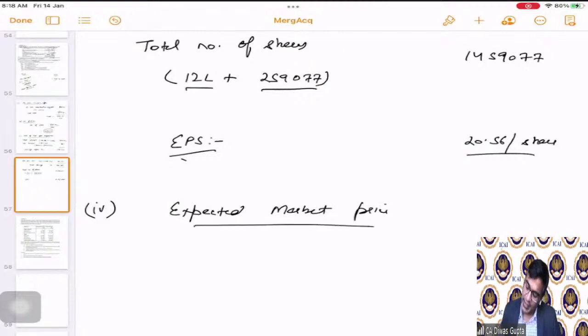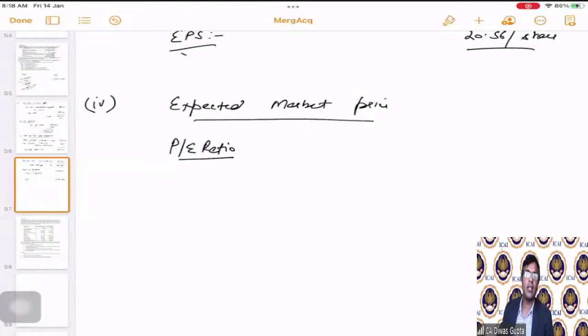For calculating the existing PE ratio, we need two things. What is the existing EPS and what is the existing MPS? Now the existing MPS is already given in the question, right? Existing MPS is 220.